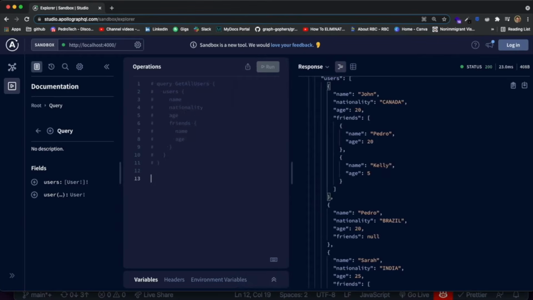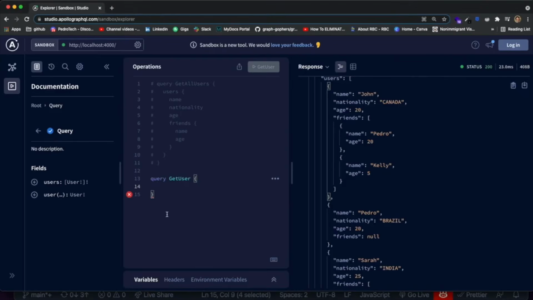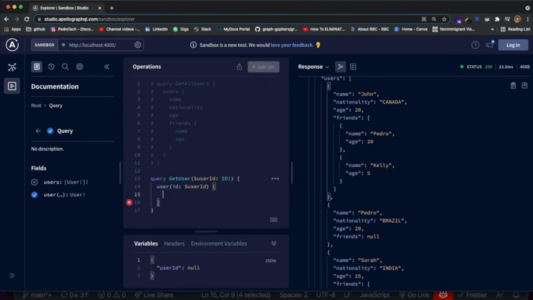But what we want to do is we want to add another query, and this would be, let's call it get user. And with this query, what we do is we open it like this, and when we query the field inside of the type query, we now want to query the field called user instead of users. So we say user, and it knows that it requires an ID. So you can see that automatically using our Apollo GraphQL Studio, it already built it like a whole system that includes the ID. It called the variable user ID, it gave its type, and it just added it like this.